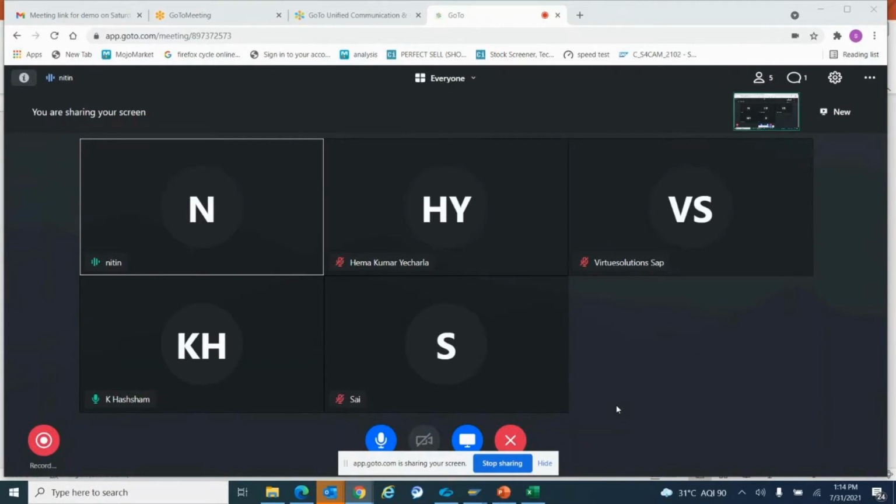EWM. What processes we have in warehouse management and EWM, why warehouse management comes into the picture, and why, after warehouse management that has been running for 2 decades, SAP thought of bringing EWM into this SAP world, or into this SCM world.